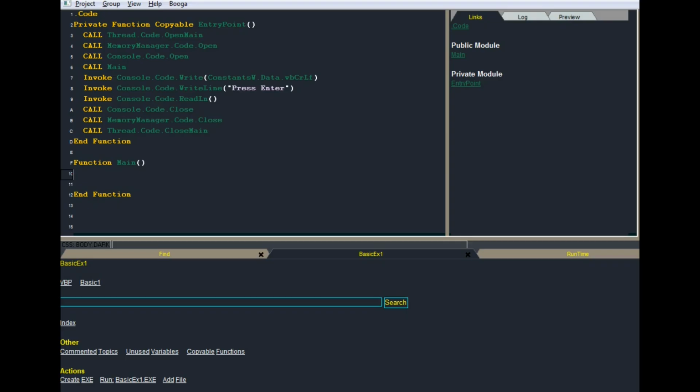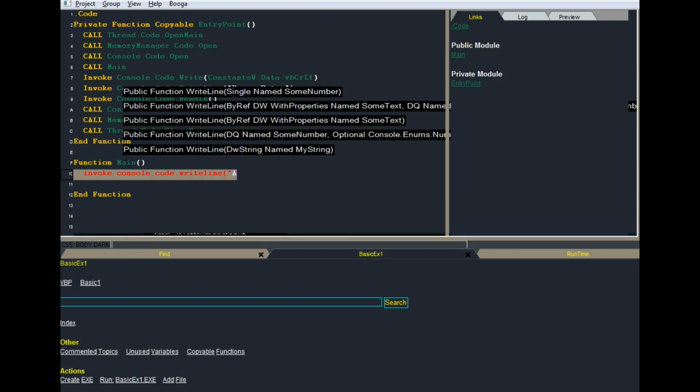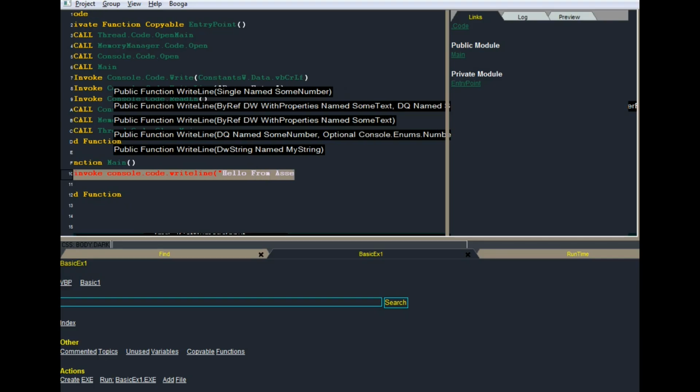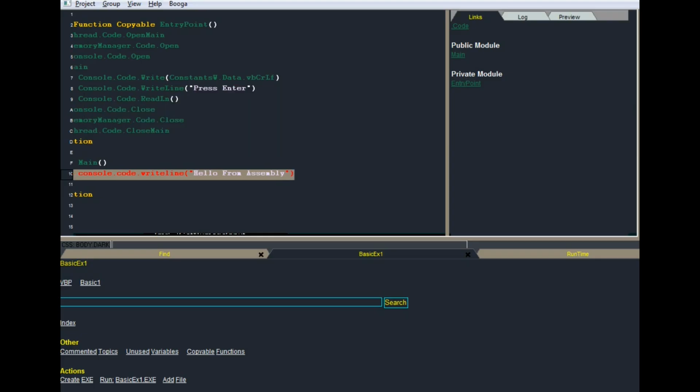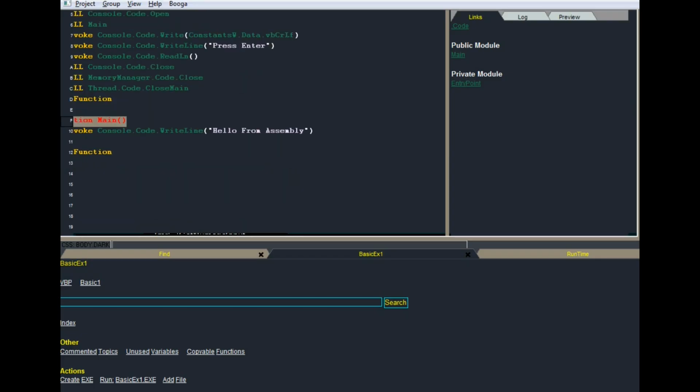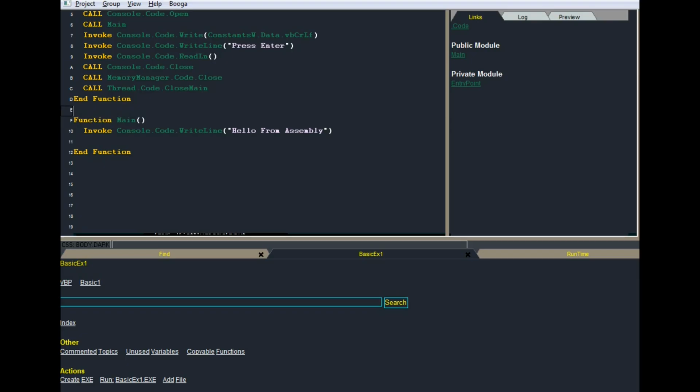a console template. Maybe you've seen it in other videos. And here's how I'm going to write to the console. Hello from assembly. I don't like that red. Gotta work on my colors, I think.